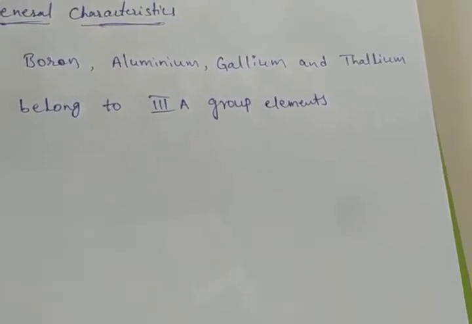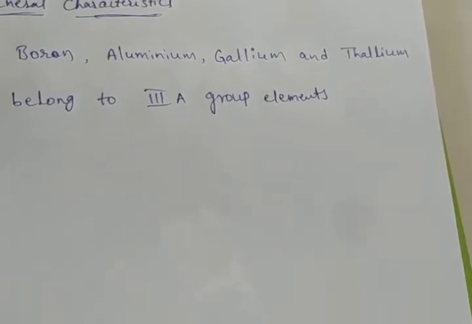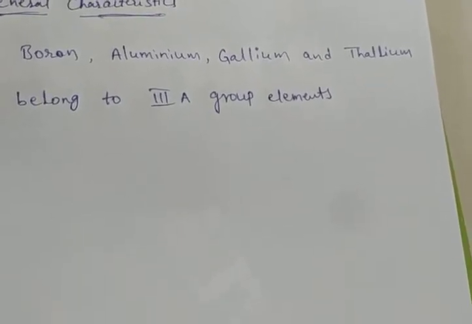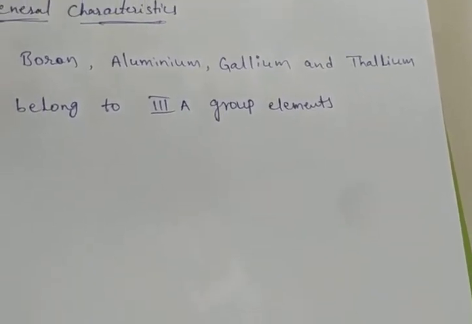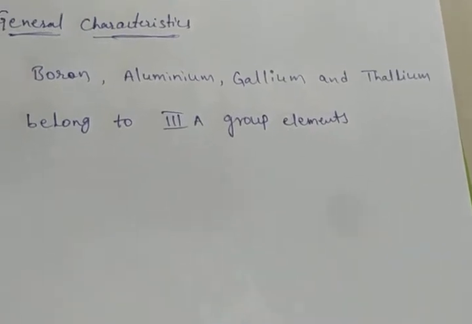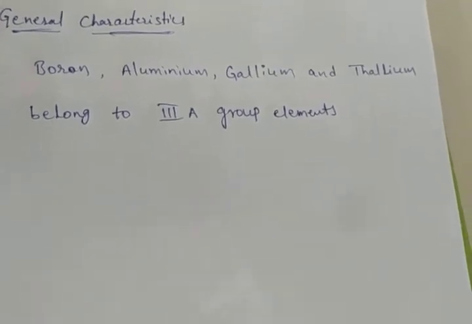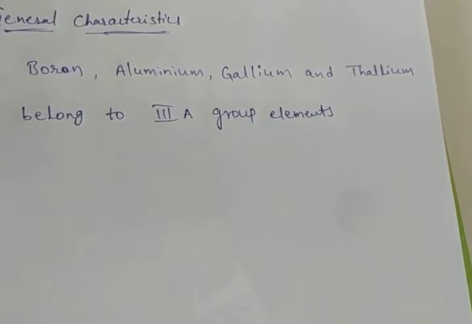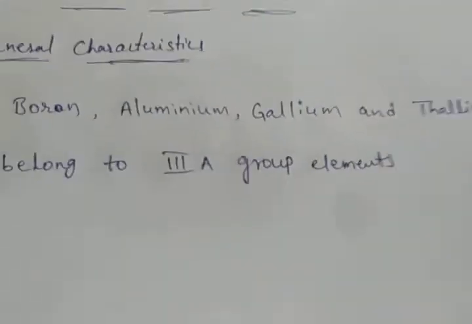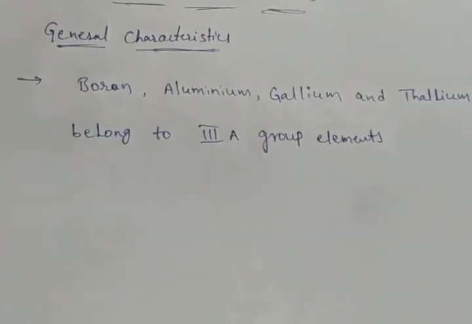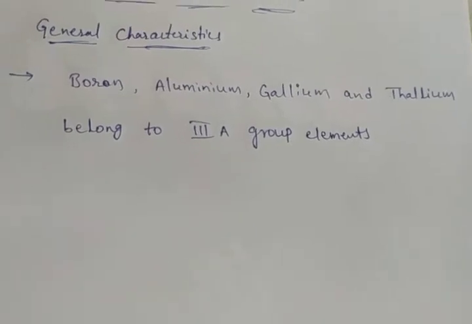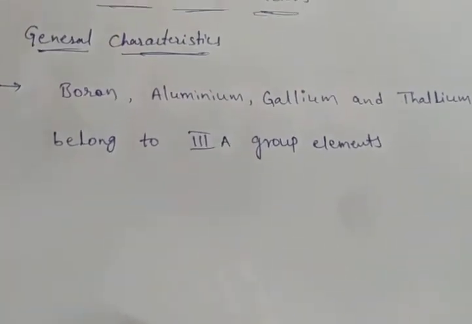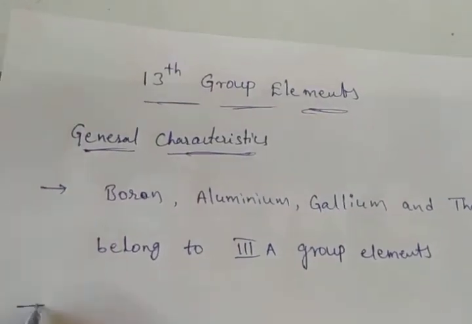If the p orbital is completed, then go to the d orbital. If electrons are filled in one orbital, the next electron goes to another orbital. Already we have discussed the orbitals, how many orbitals there are and how many electrons are possible in them.